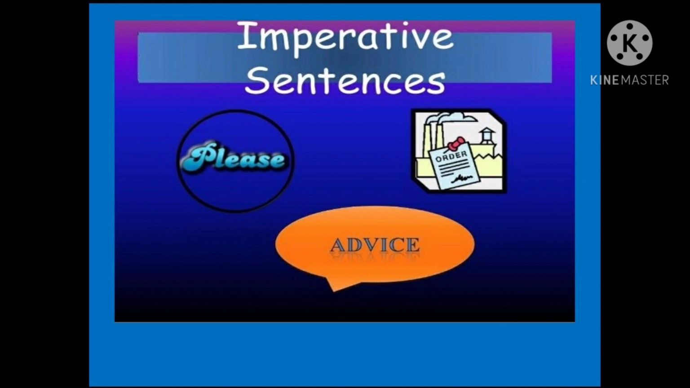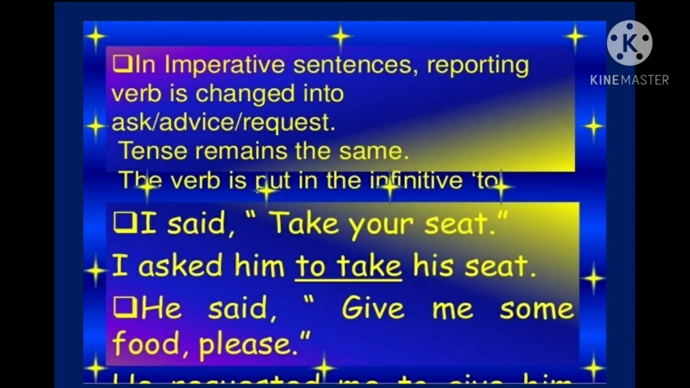Children, let's see imperative sentences. I hope you have learned it in the previous classes. Imperative sentences are used to express request, order, advice, etc. In imperative sentences, the reporting verb is changed into ask, advise, or request. Tense remains the same. The verb is put in the infinitive too. Okay, children, it is very easy to change an imperative sentence into indirect speech.